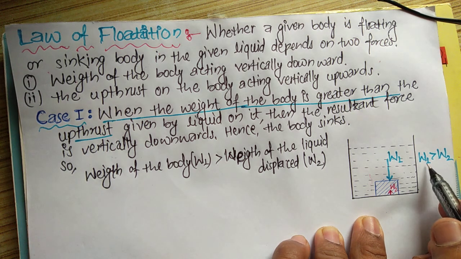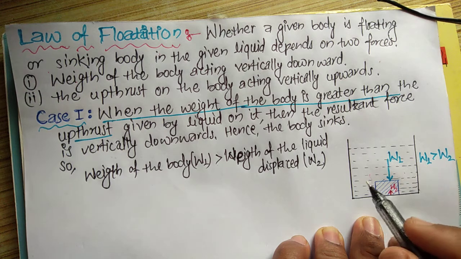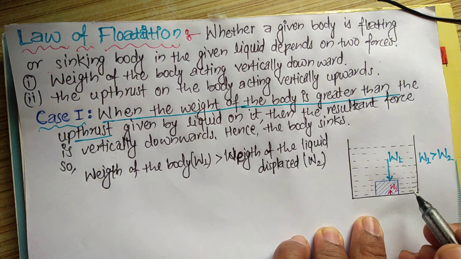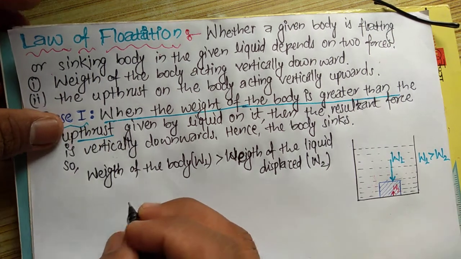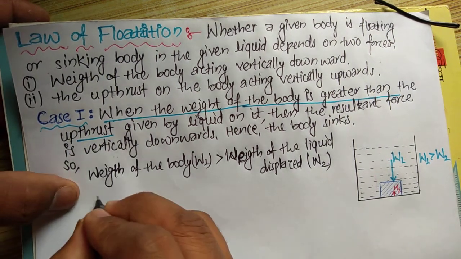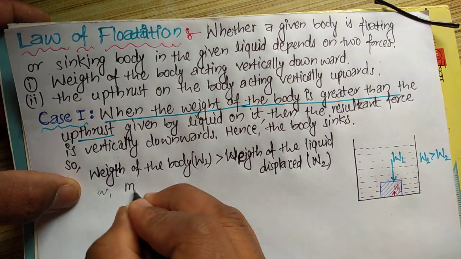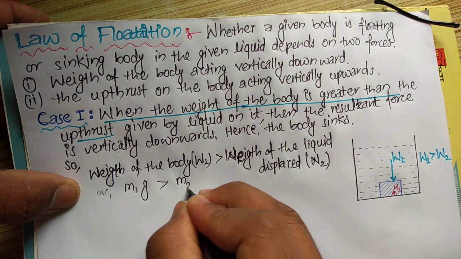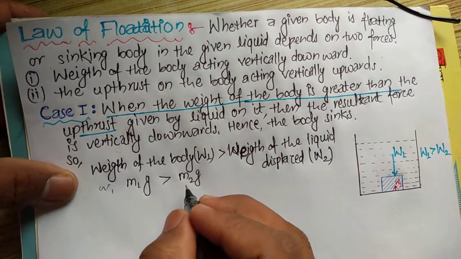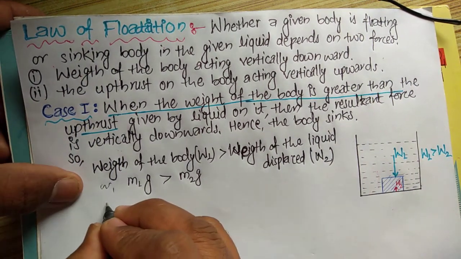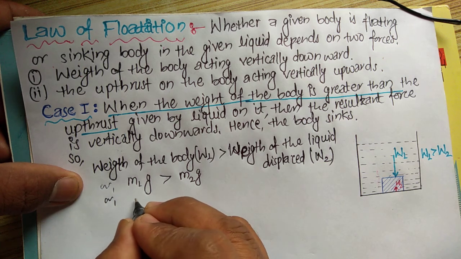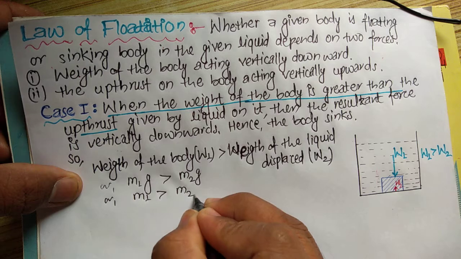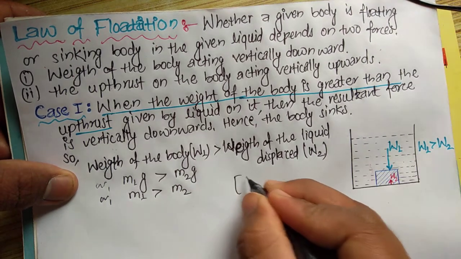So W1 is the weight of the body and W2 is the weight of the liquid displaced. The formula of weight is m1 g greater than m2 g, and g is equal, so it will cancel out, or m1 is greater than m2.